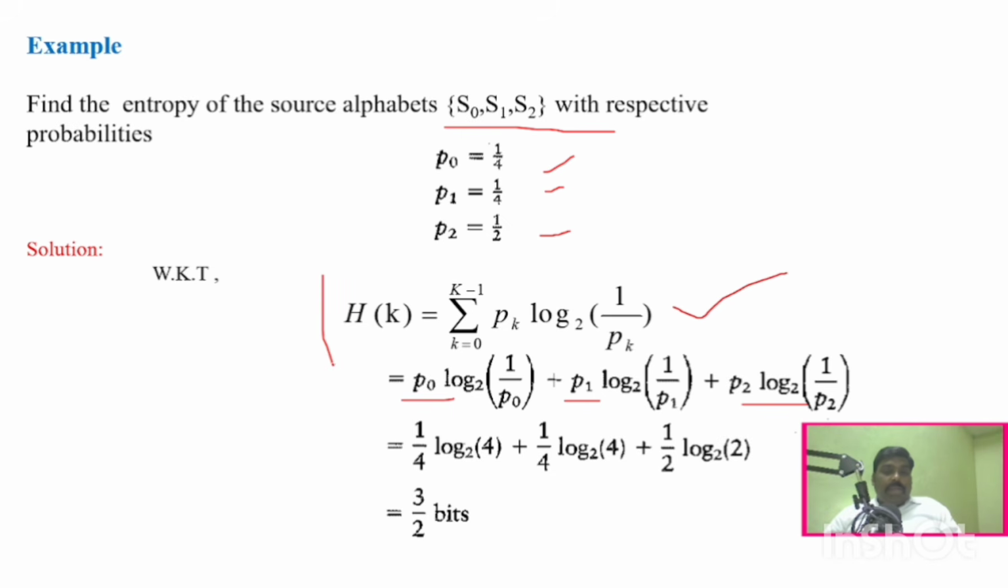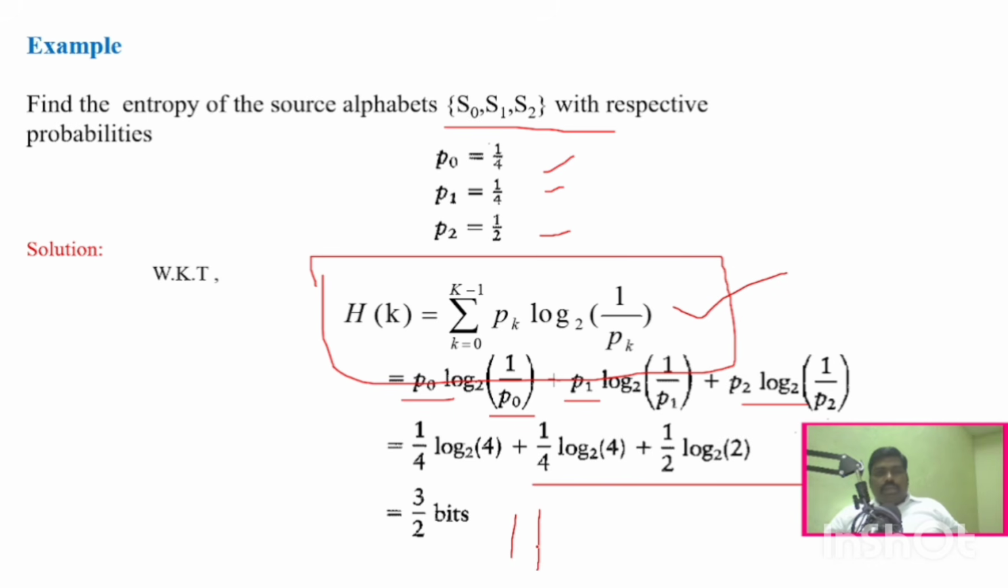We know this is the formula for entropy, summing from 0 to K minus 1, whatever number of messages they have given. So if you substitute the values of the probability, 1 by 4 log 2 4, that is 1 by 4, and 1 by 4 will become 4 here. Similarly like this, and if you simplify, you will get 3 by 2 bits per message. This is how you have to calculate the entropy.